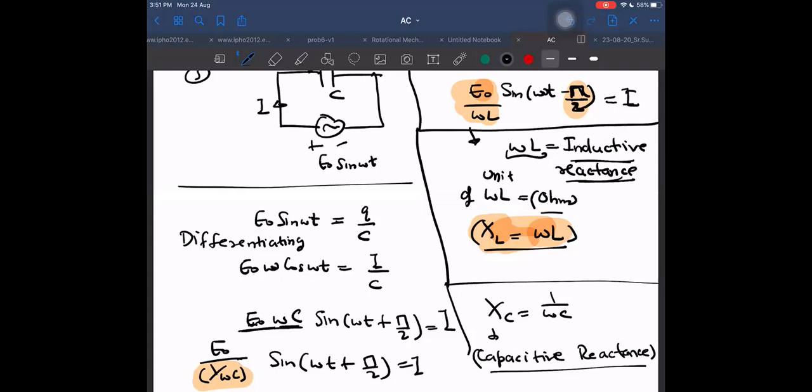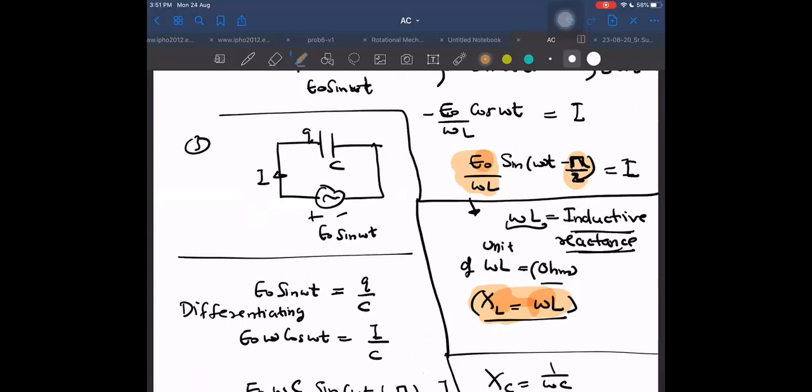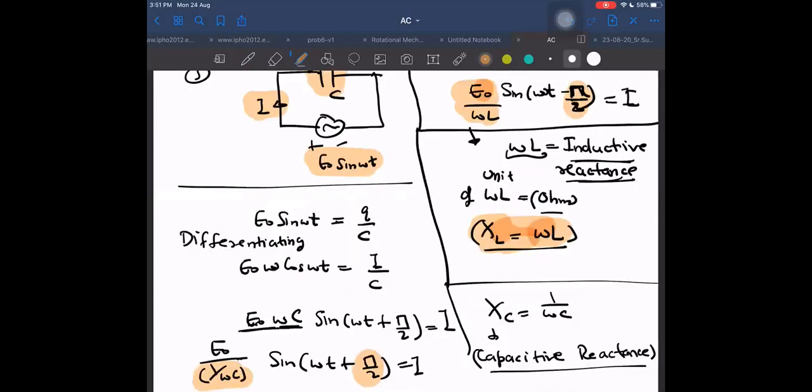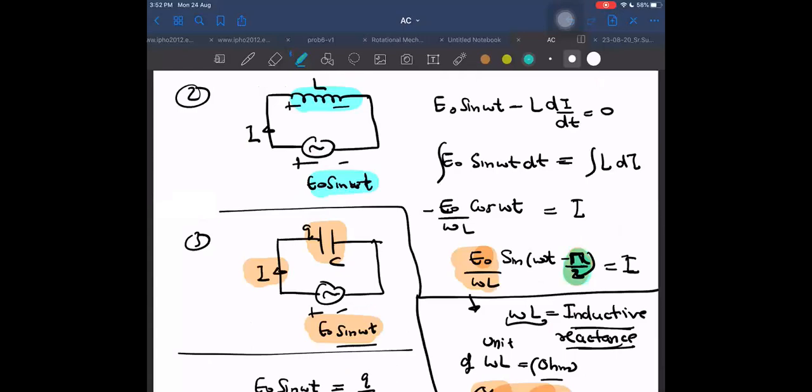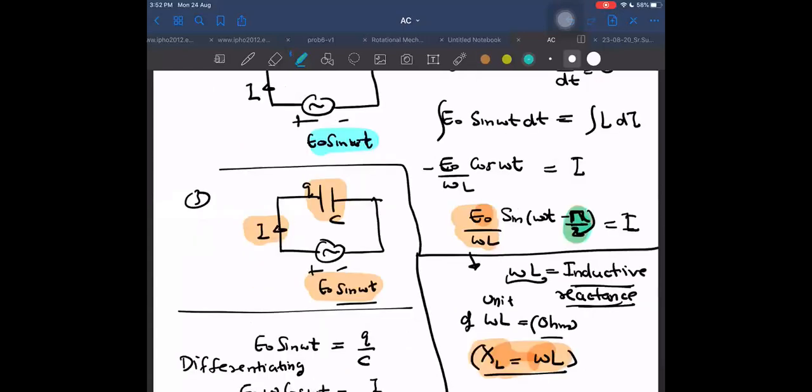Okay. But here we also have to remember one more term. Which term? Pi by 2. Whenever there is a voltage and current flowing through the capacitor, this current does not just depend on the voltage applied across the capacitor divided by reactance, but it also changes sine omega t into sine omega t plus pi by 2. And an inductor, on the other hand, will change sine omega t to sine omega t minus pi by 2. So one is causing an increase and the other a decrease in the phase.